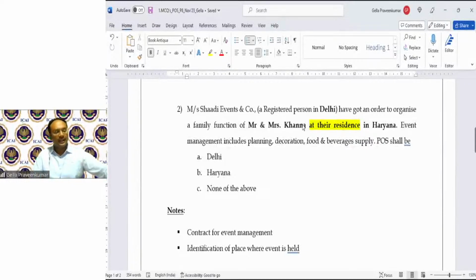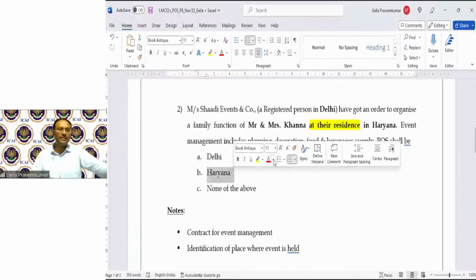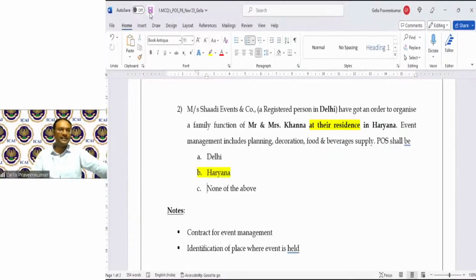It will be 12 subsection 7, where organizing of a cultural, artistic, sporting event in relation to a person other than a registered person shall have the place of supply where the event is actually held. Because this event is actually held at the residence in Haryana, Haryana happens to be my place of supply. This is the answer. Hope this is clear, Janaki.